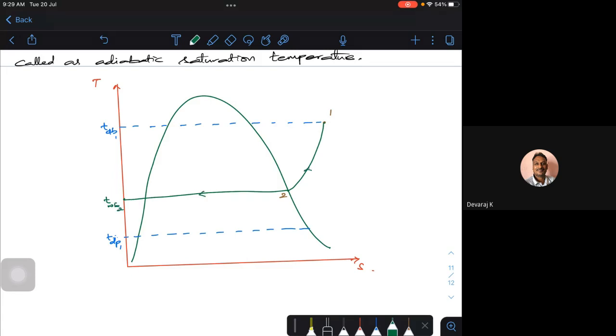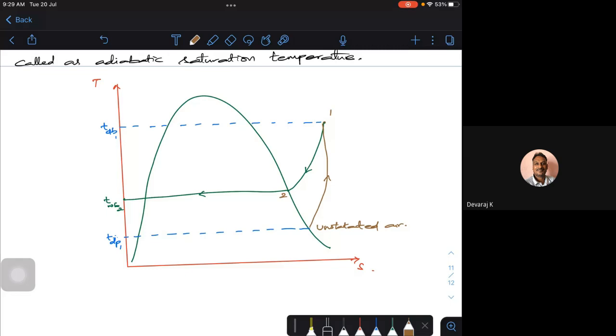This is the process. It's coming like this. So this is your dew point temperature at saturation. So I'm going in this particular fashion, going like this to this particular point. That means I'm trying to send... See, this is your unsaturated air. So this is where it's going to reach the saturation.